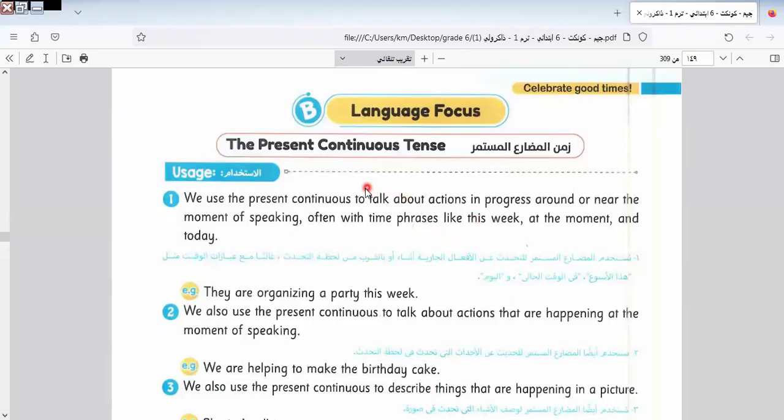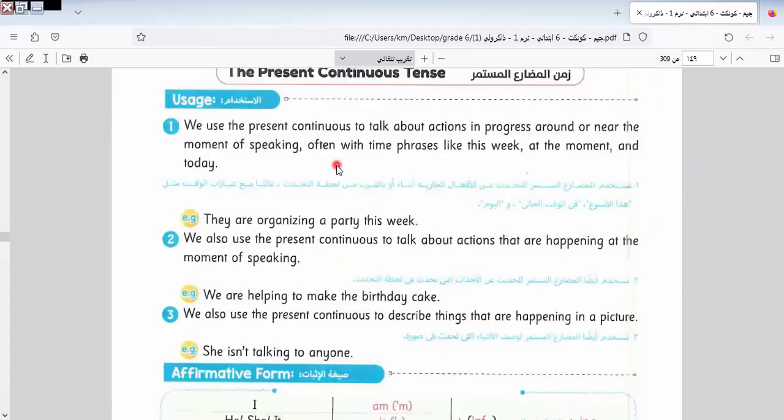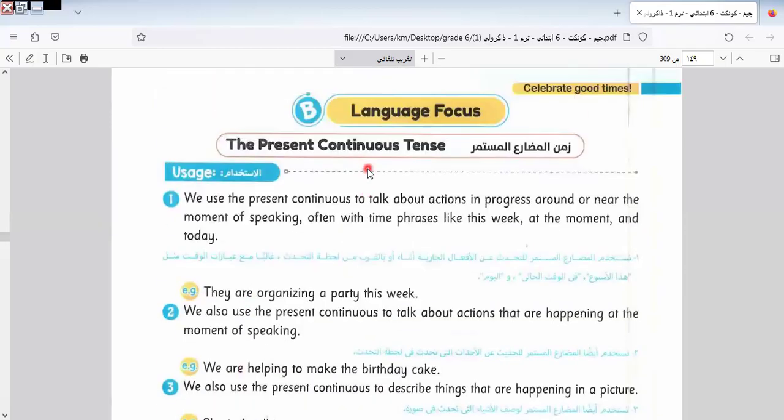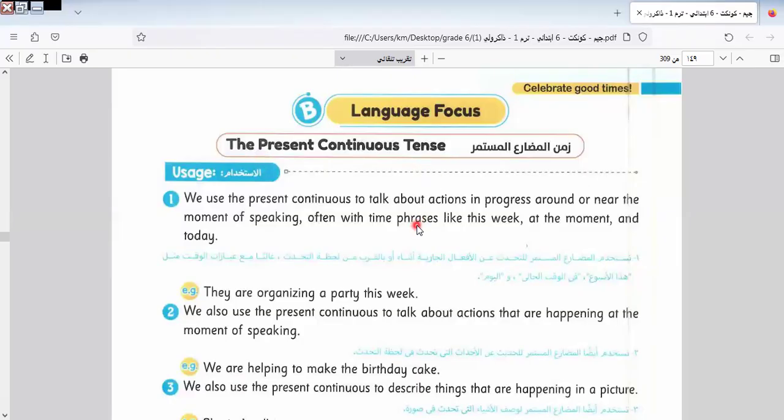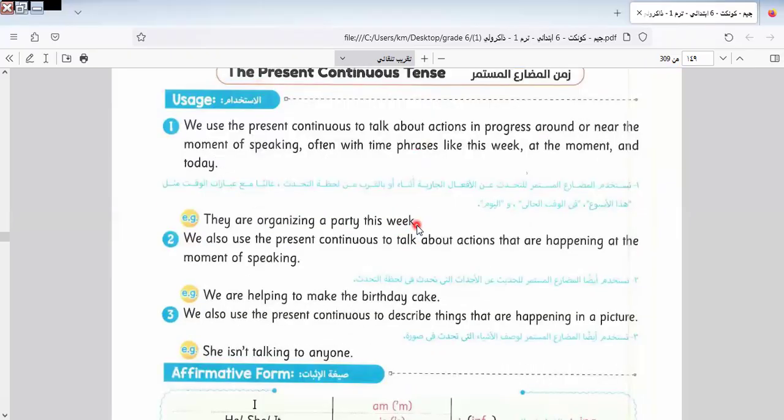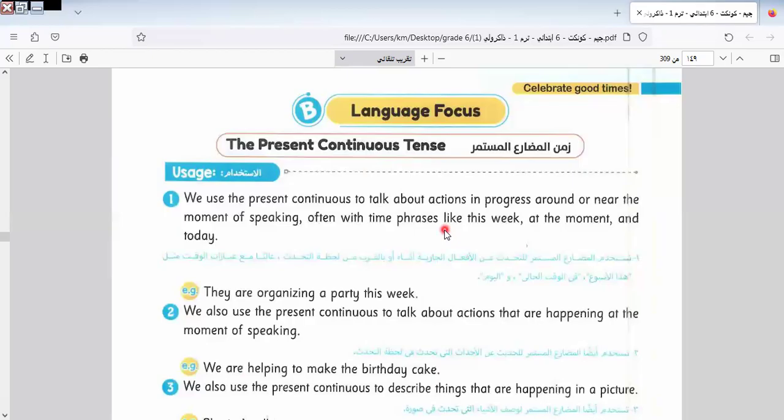In this part, we talk about the present continuous tense. I think I explained this tense before, in the basic lessons about grammar that we explained during summer vacation. You can attend the videos and see this lesson. But here I explain this tense again. The present continuous tense. What is this tense? First of all, this tense expresses the action that is happening now at the time of speaking.